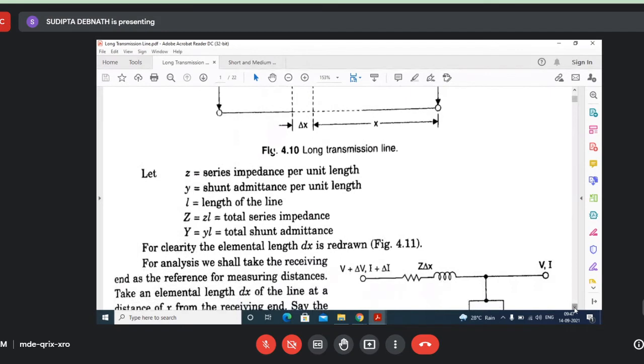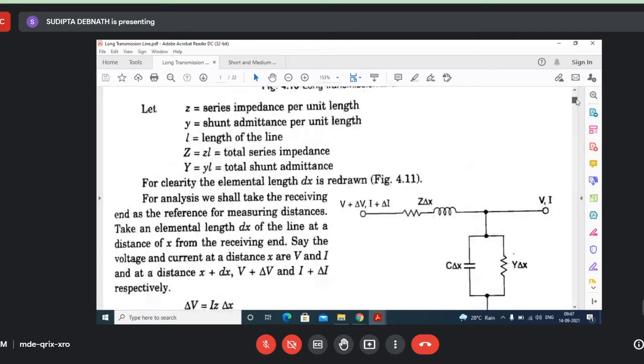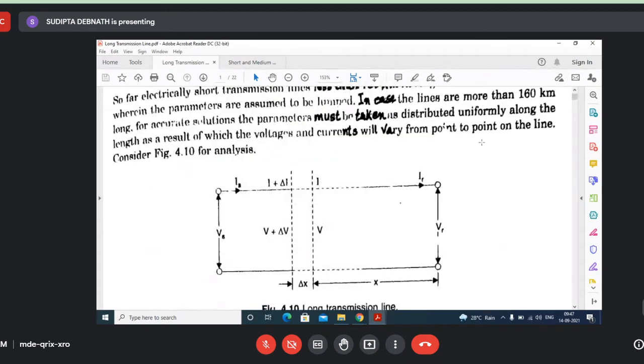Now here it is shown, though we neglect this shunt admittance, so we consider only C here. Okay. So we can write that delta V equal to Iz into delta X. That means the voltage drop in the small length of the line will be I into z into delta X. Now you can ask why I will not consider I plus delta I. Because we neglect this, we consider delta I to be very small.